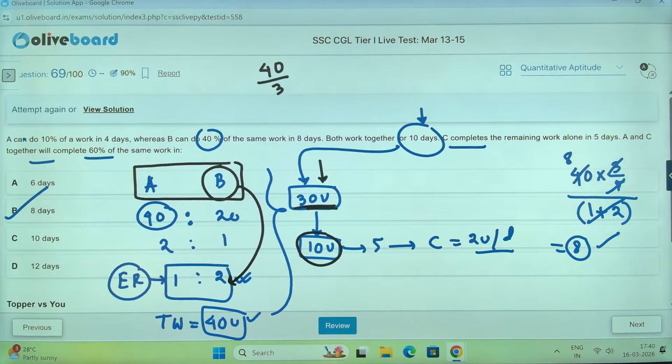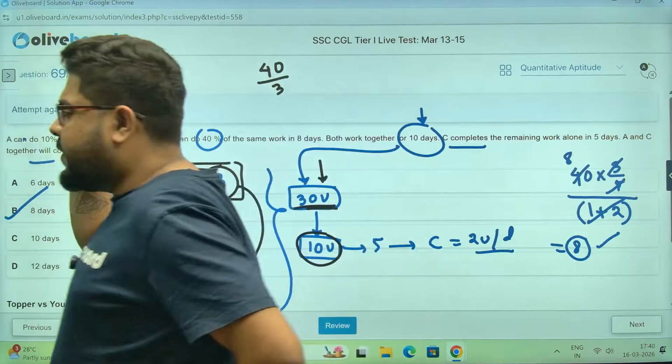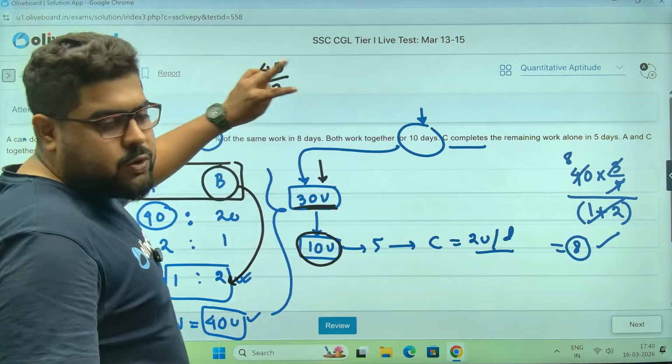Clear, everyone? And whatever remains, you have to multiply by 60%. Otherwise, you will get a fraction. But you can do that later on as well.